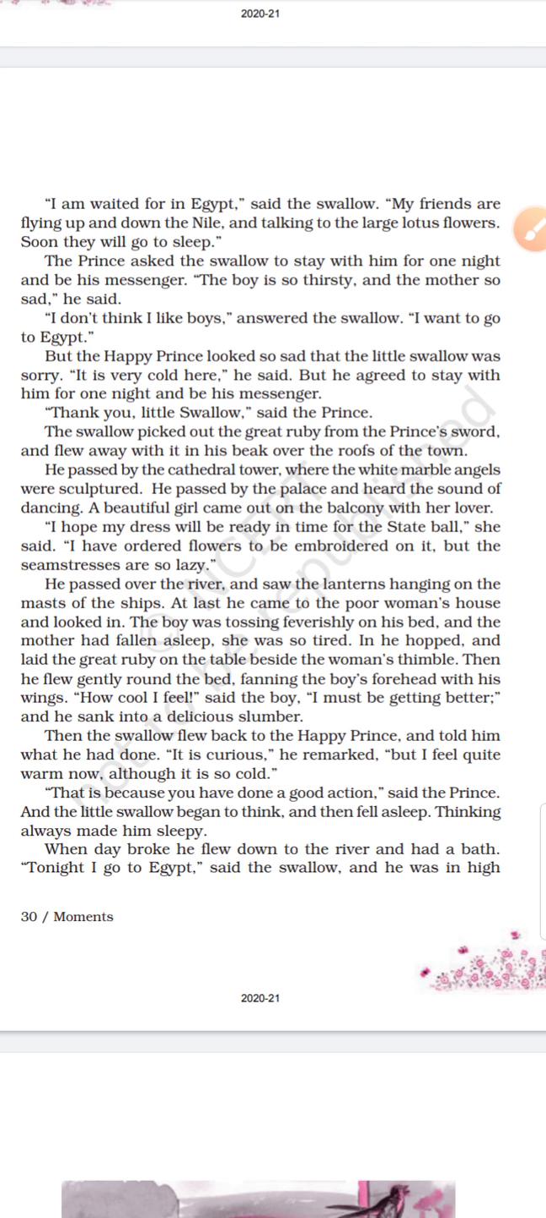He is telling, I am on my way to Egypt. I cannot do this work. My friends are flying up and down the river Nile in Egypt, and they are talking to the large lotus flowers, so beautiful. And soon they will go to sleep. So what is he trying to tell? I cannot do this work.